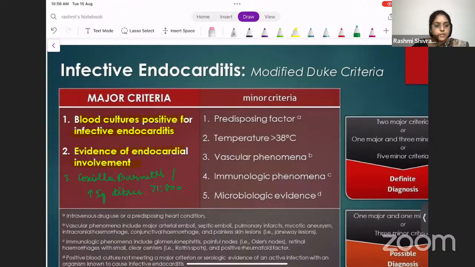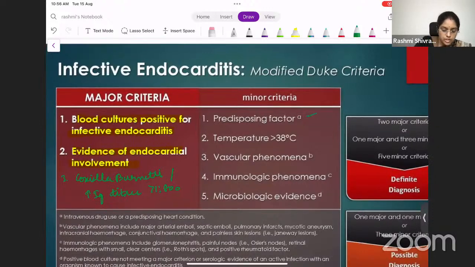So what is the minor criteria? The patient should have a predisposing cardiac lesion, say an artificial heart valve, or be an immunosuppressed patient, or have a valve lesion like AS, MR, AR or MS. They're all predisposing factors. Then the temperature should be high, they should be having a fever. Then they should also have vascular phenomena and immunologic phenomena.